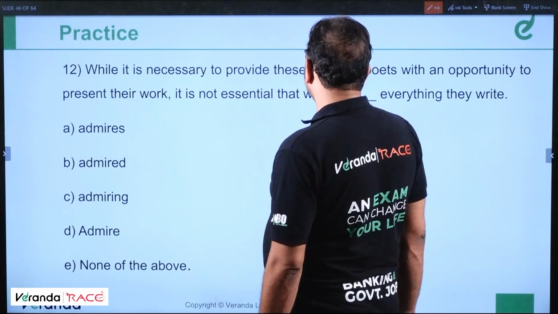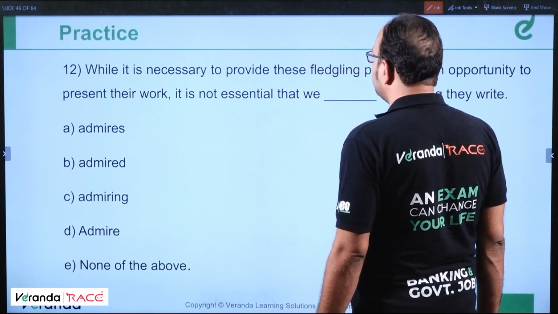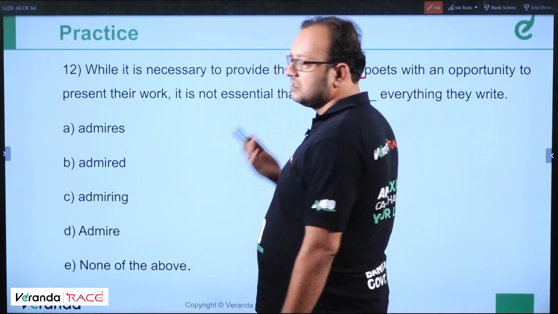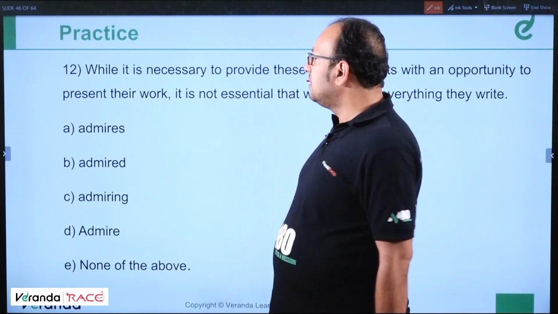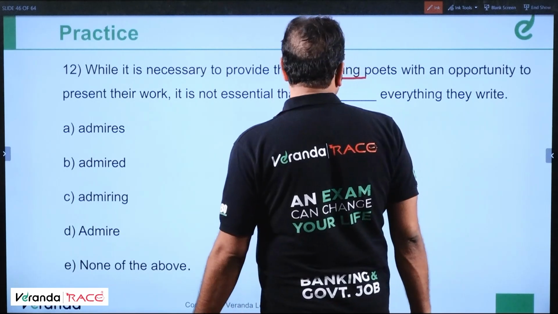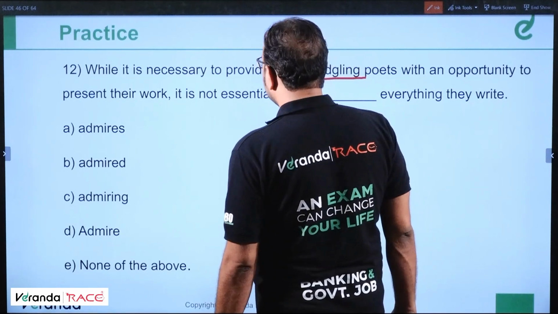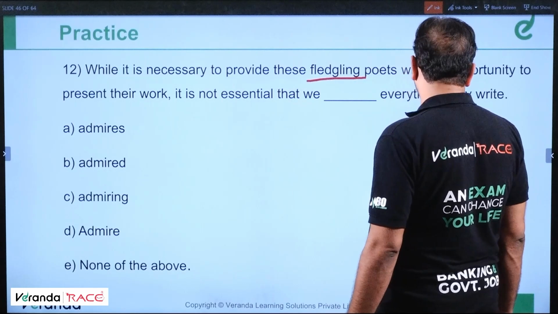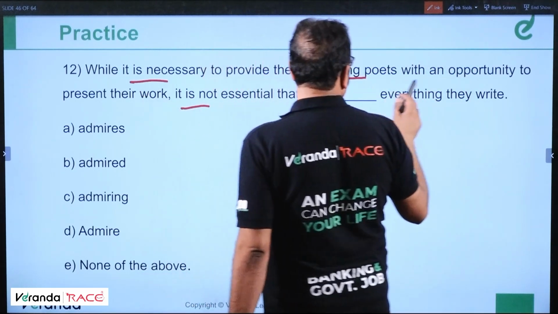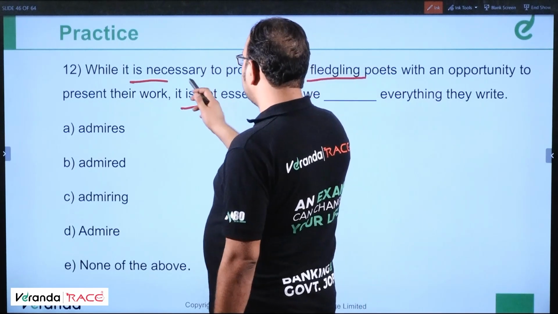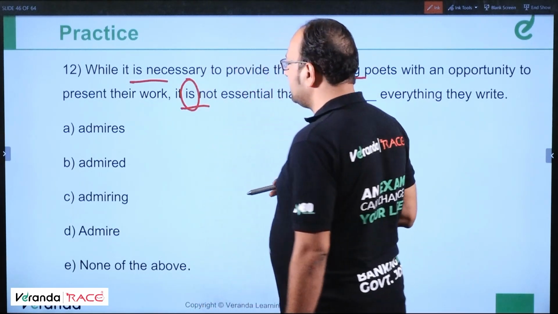Why is it necessary to provide these fledgling poets with an opportunity? Fledgling means novices. Novices means tyro, new people. While it is necessary to provide these fledgling poets with an opportunity to present their work, it is not essential that we dash everything they write. It is not. Present tense. So the sentence should be in present tense. Okay.